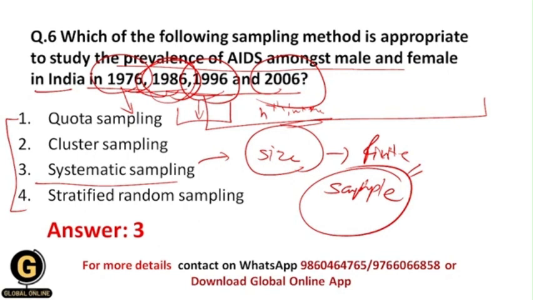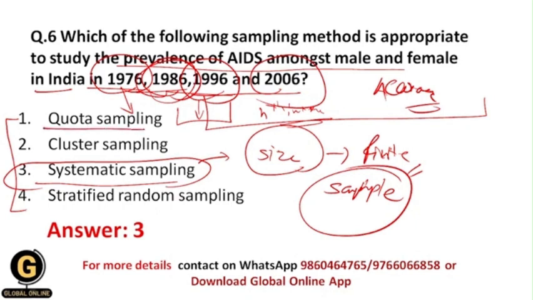That's why he will be able to target each and every year and each and every gender, and the study will be more accurate, because he is addressing the most accurate sample. This sampling technique also saves the time of the researcher.